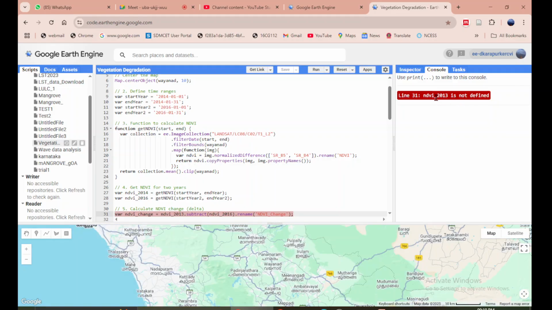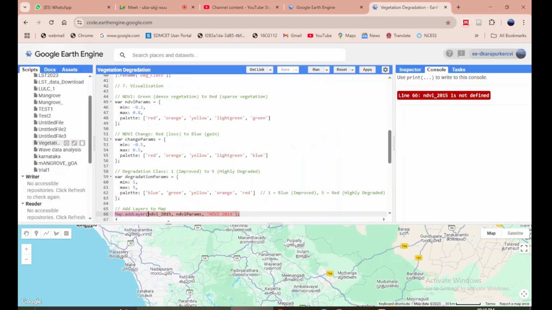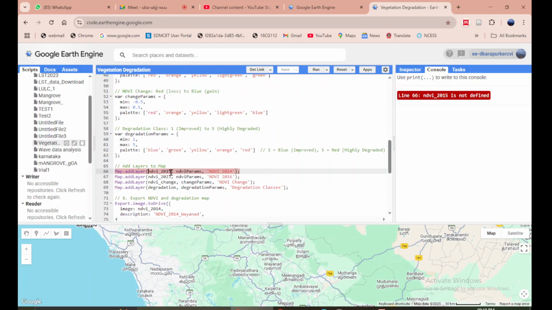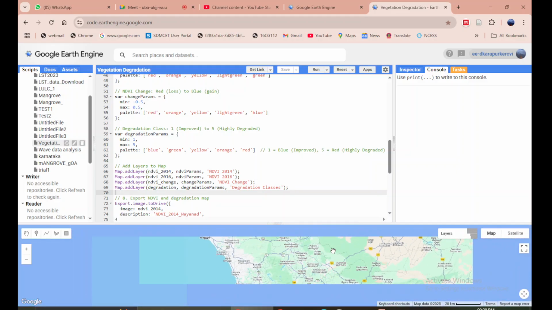Run this tool. NDVI is not defined. NDVI 2013 is not defined. Yeah, this is going to be 14. So it gives you that indication. Okay, fine. Somewhere it seems to be off. So just save it again, make the changes, save it again, and then run. 2015 is not defined. Oh, okay. So this should be 2014. In fact, this should be 2016. So wherever I have missed, I am doing it now. 14 and 16. Yes. Hopefully now I'm done. So we will run this. It seems to be running. The moment you see that the layers are getting populated, that means it's been done.